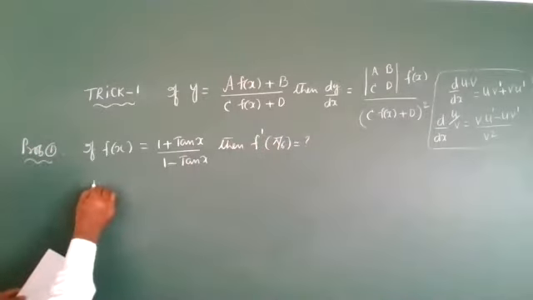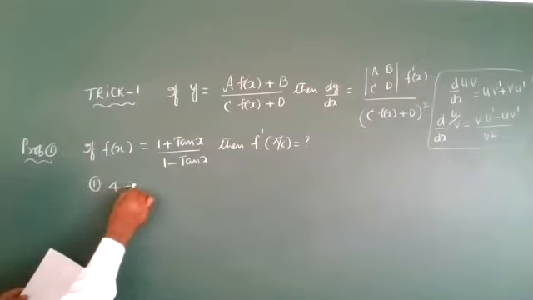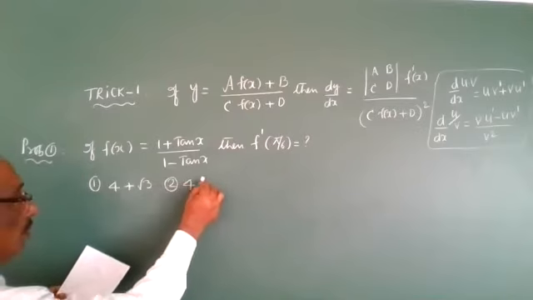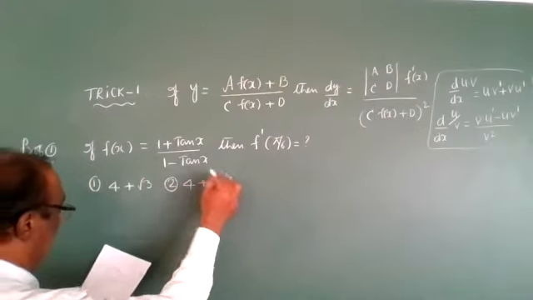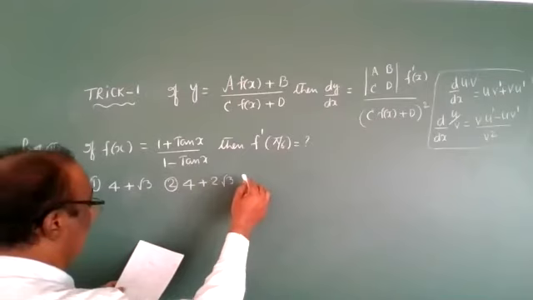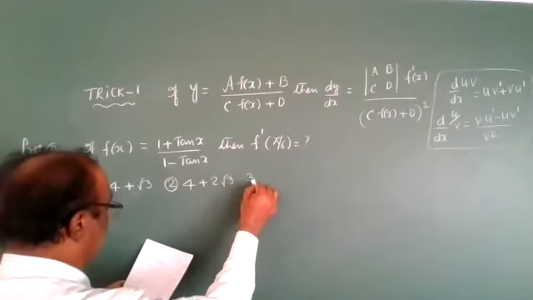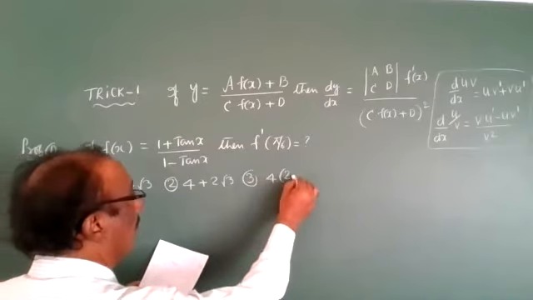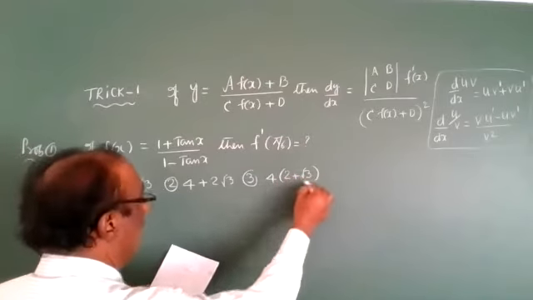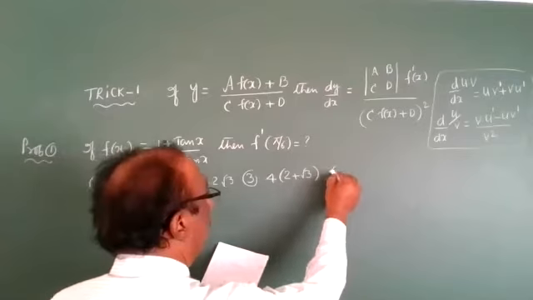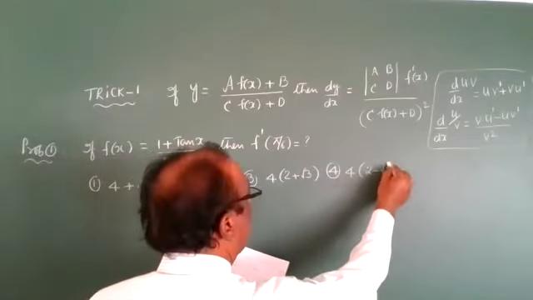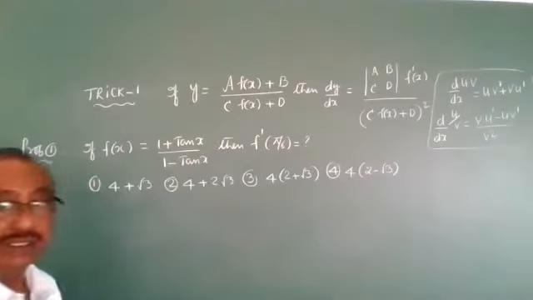Options, note down. First option is 4 plus root 3. Second option is 4 plus 2 root 3. Third option is 4 plus 4 into 2 plus root 3. And fourth option is 4 minus 2 minus root 3. These are the given 4 options.